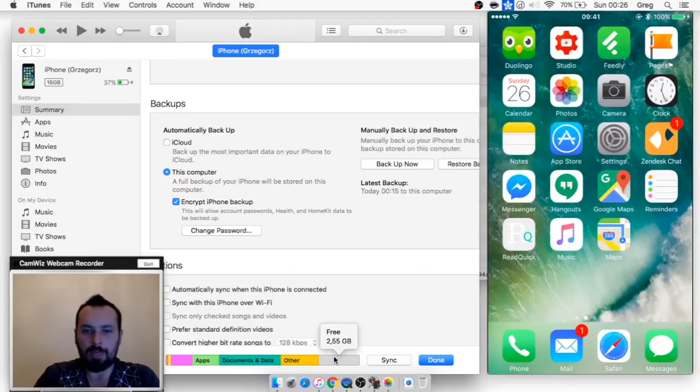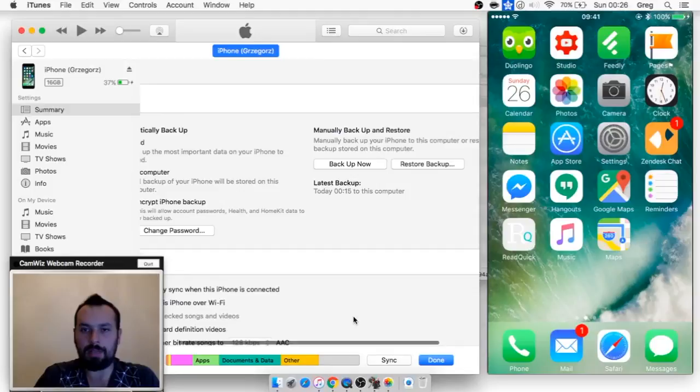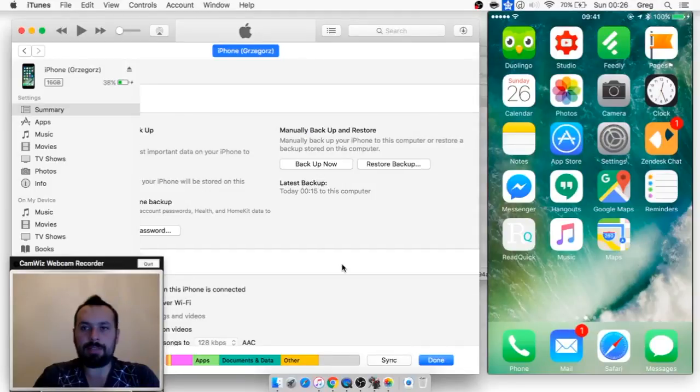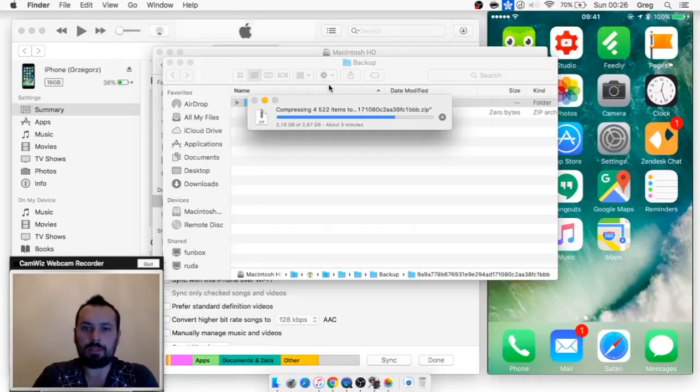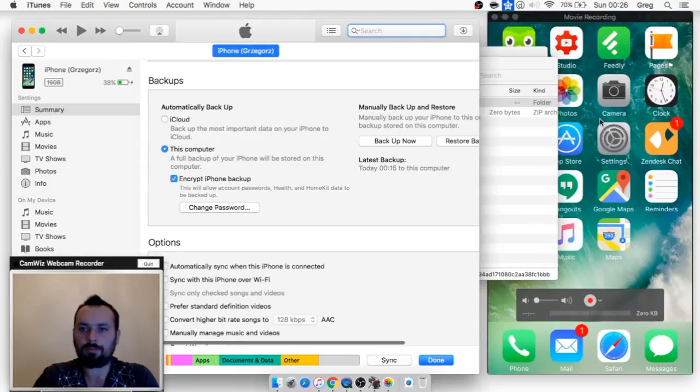As you can see, we've got 2.5 gigabytes of free data, so let's restore it from the backup that we've just created. It's still creating a backup, so let's use this third option.